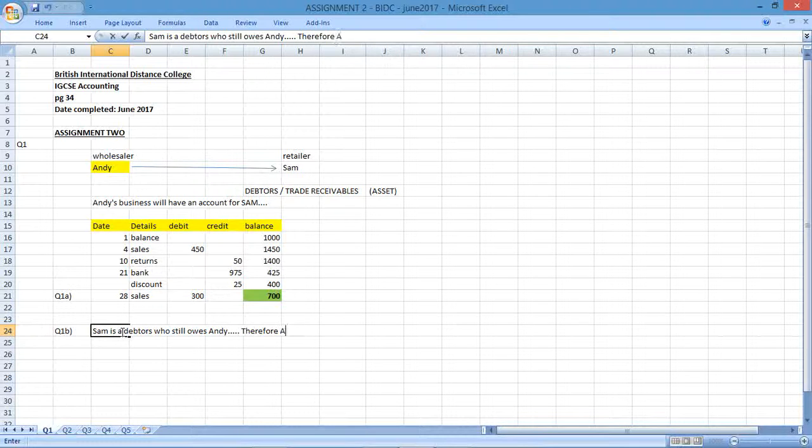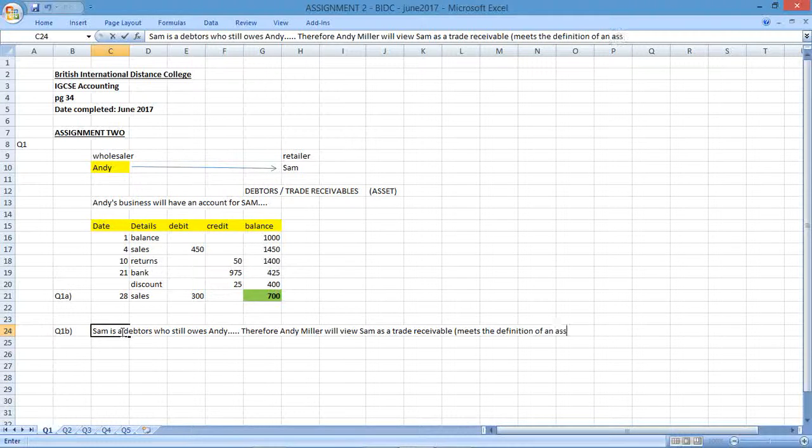Therefore, Andy's business, or Andy's, what was Andy's company? Andy Miller. Okay, Andy Miller will view Sam as a trade receivable. It meets the definition